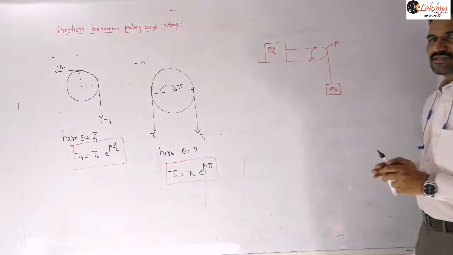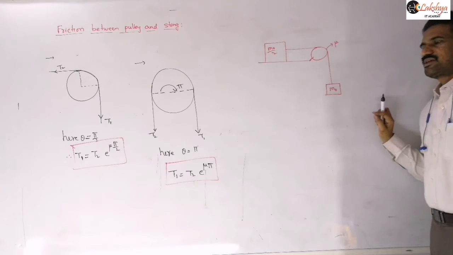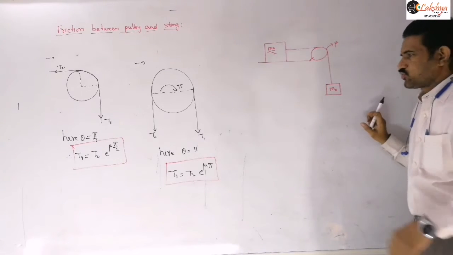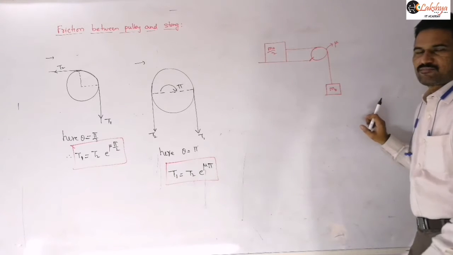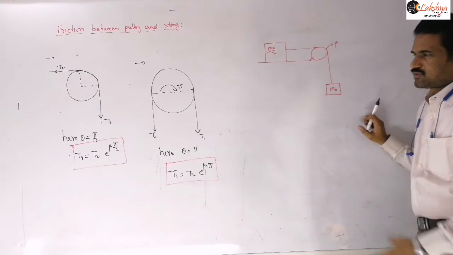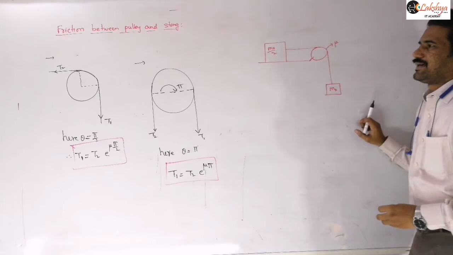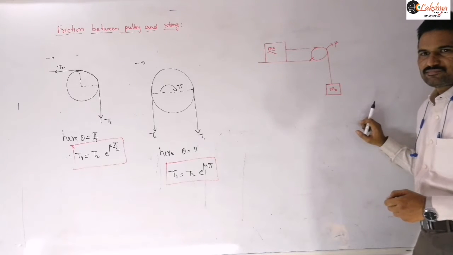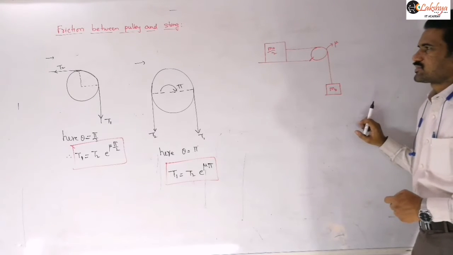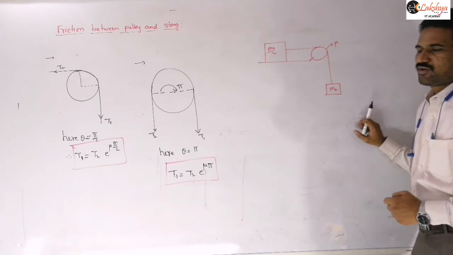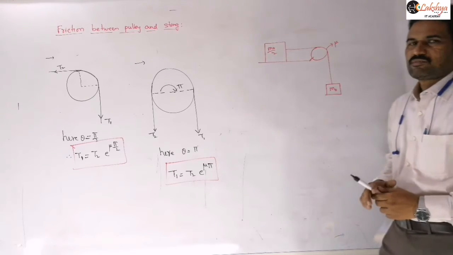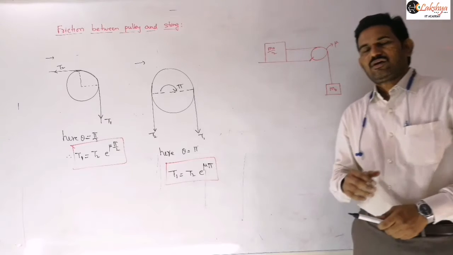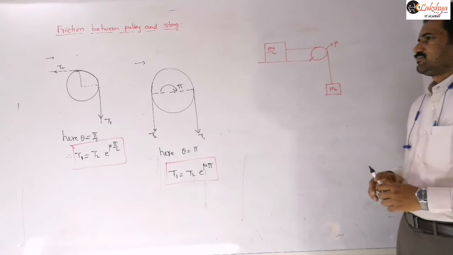Now I am saying that this system is ready to slide, and then what should be the coefficient of friction between this block and this table, right? So just mention that in the system shown in figure, mu is the coefficient of friction between pulley and the string.